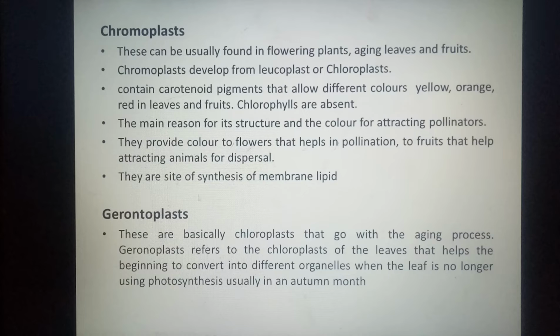Gerontoplasts are yet another kind of plastids which are actually the chloroplast at the aging process. When these chloroplasts are aging, they start transforming into some other structures, and they no longer have a role in photosynthesis. That means they do not have the pigment also, and they transform into some other kind of structures.